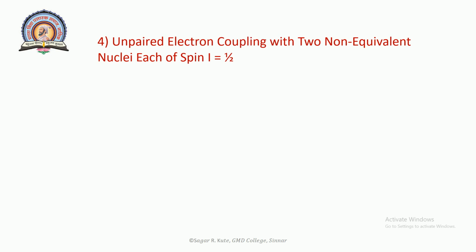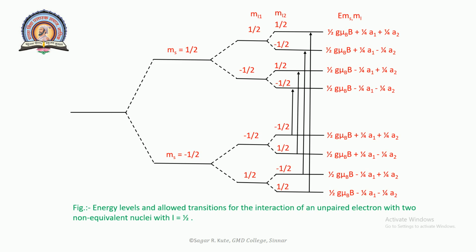Now fourth will be the unpaired electron coupling with two non-equivalent nuclei, each of spin I = 1/2. This diagram indicates the energy levels and allowed transitions for the interaction of an unpaired electron with two non-equivalent nuclei, I = 1/2. It is assumed that A1 is less than A2.